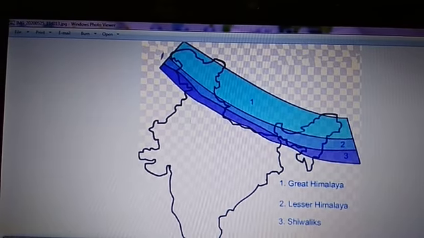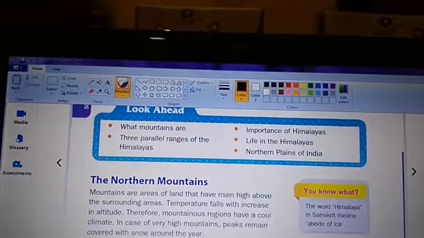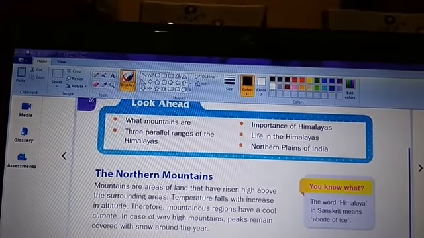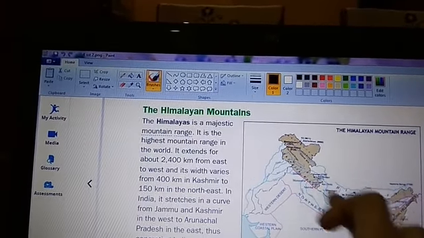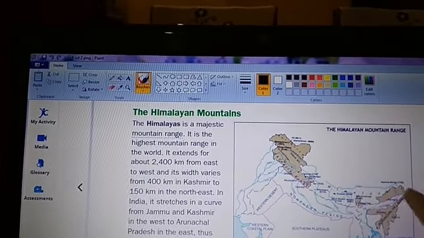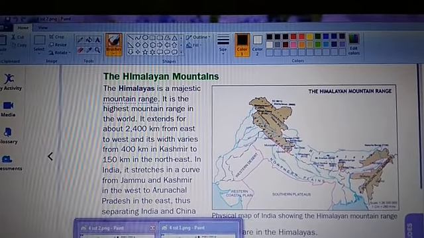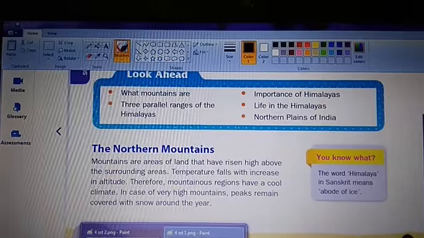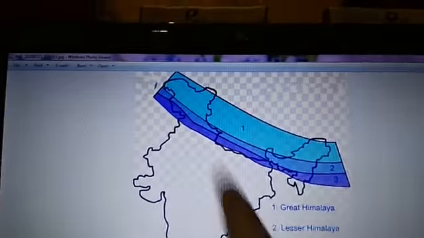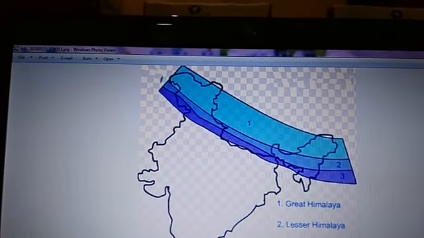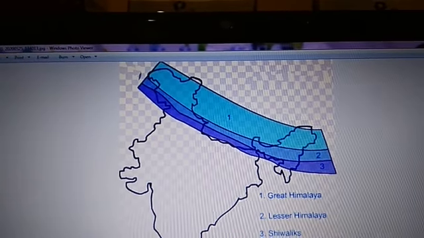Now, let's talk about each range in detail. Starting with the first one, the Greater Himalayas. So this is again a picture given in your book. So this is the hilly region, the Himalayan mountains. Now let's talk about the Greater Himalayas, not the outer one. The Greater Himalayas or Himadri.